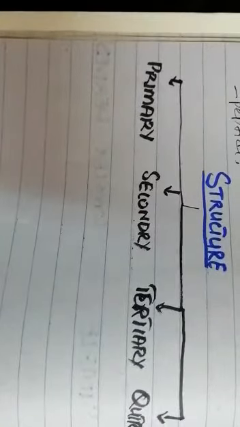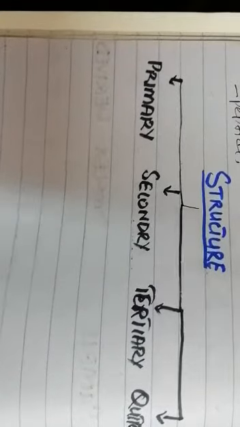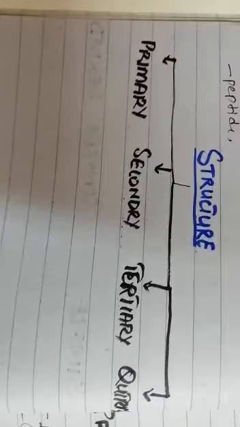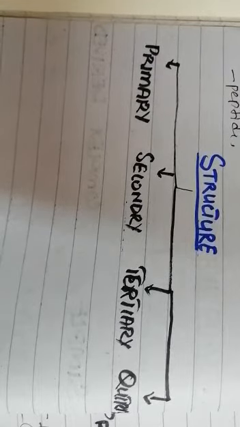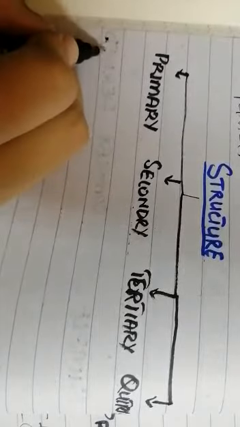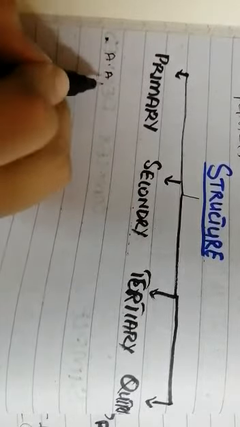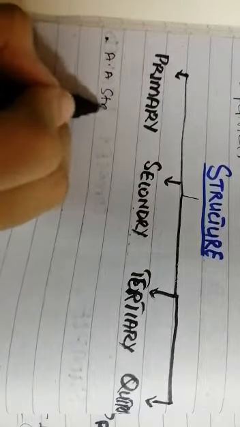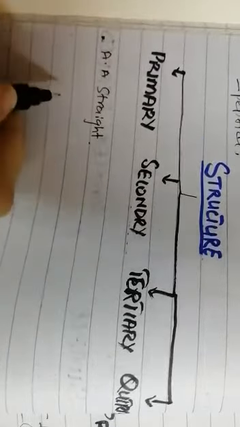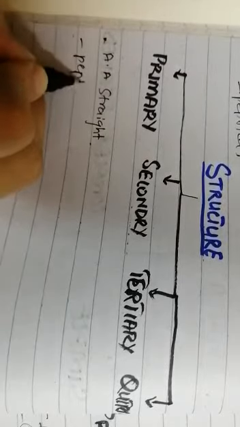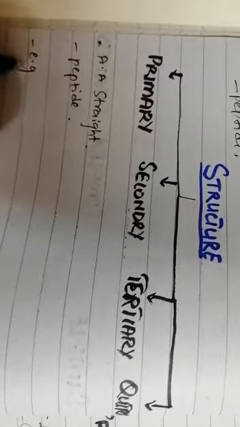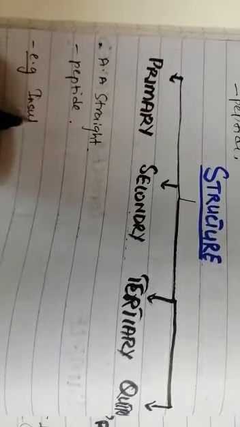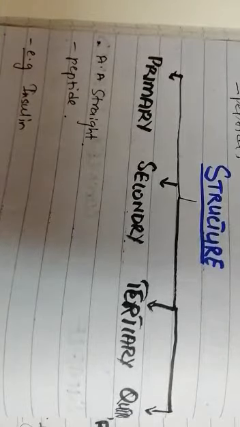Now, according to the type of linkage and the bonds present between the amino acids of the protein, there are different classifications through which we can divide the structure of protein into primary, secondary, tertiary and quaternary structure. Starting with the primary structure, this is the simple linkage of amino acids, forming a straight protein chain with only peptide linkages, with no branching or double bond. An example of this type of protein is insulin, which is very important in the regulation of glucose metabolism of the body.